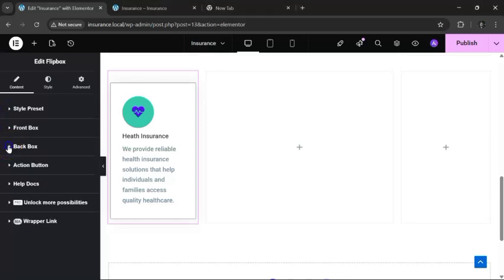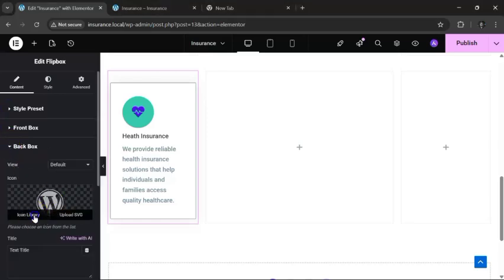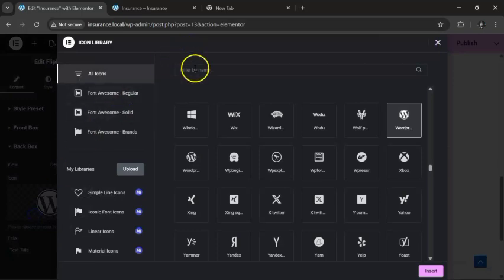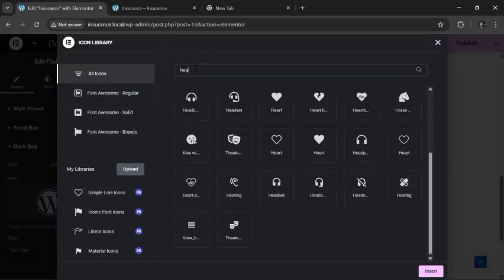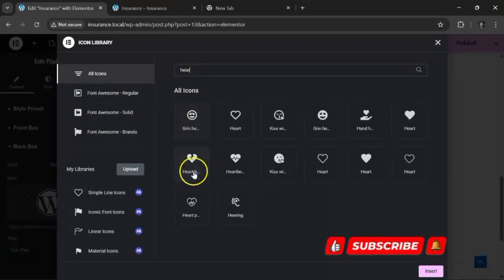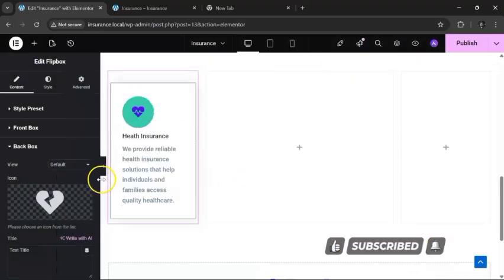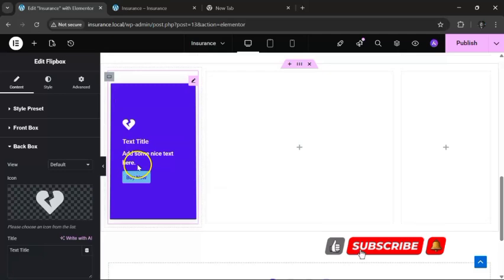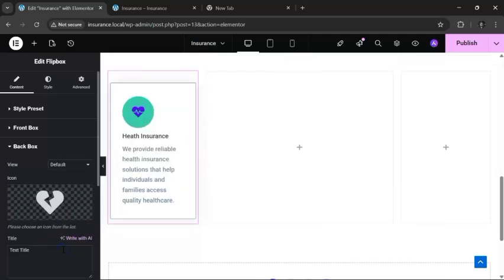So you can also go to the back box. You want to change the icon. We just want to repeat. So you want to apply the same thing. Let's come on here to the title. Insurance. Health insurance.